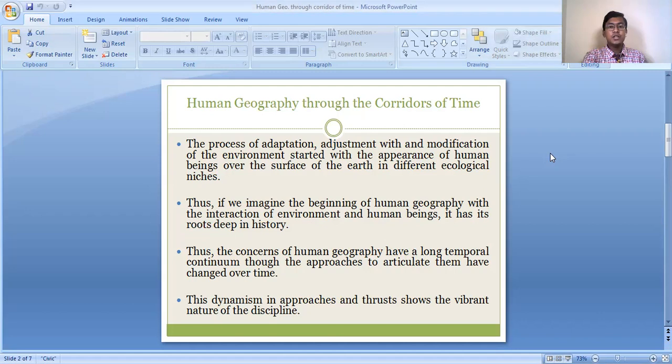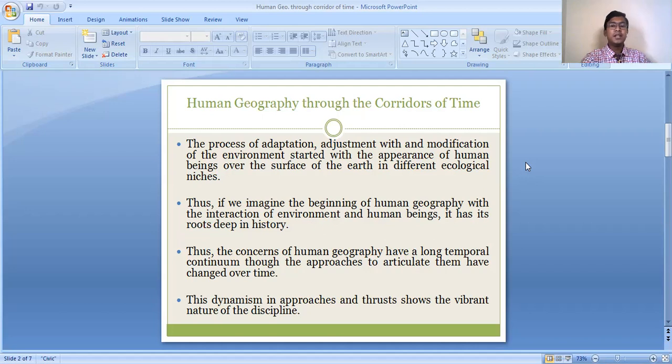Thus we imagine the beginning of human geography with the interaction of environment and human beings, and it has its roots deep in history. The beginning of human geography started with the interaction of human beings with the environment, so it has its deep roots in history.